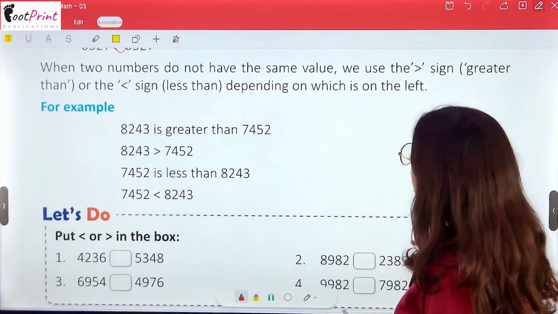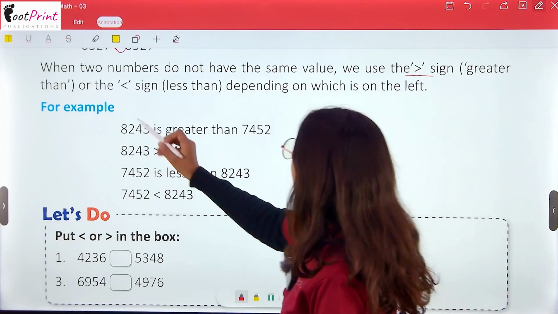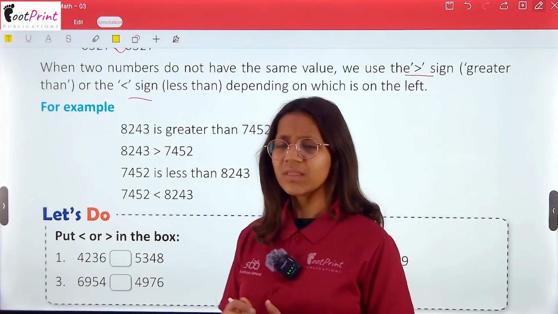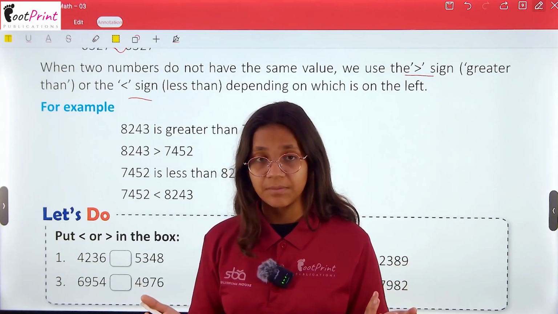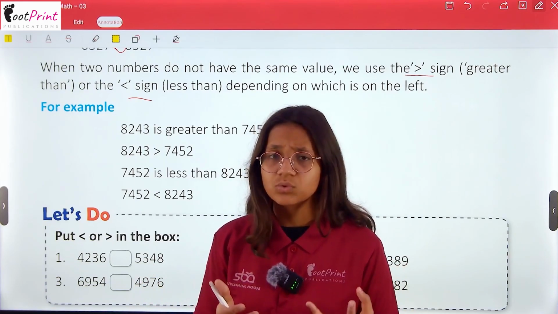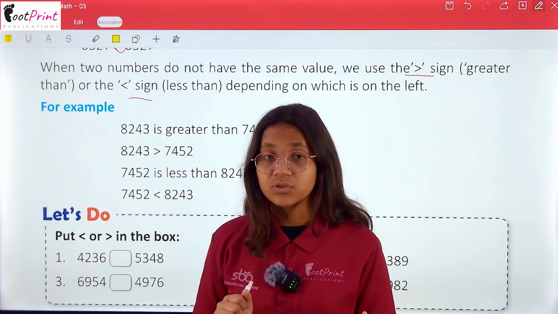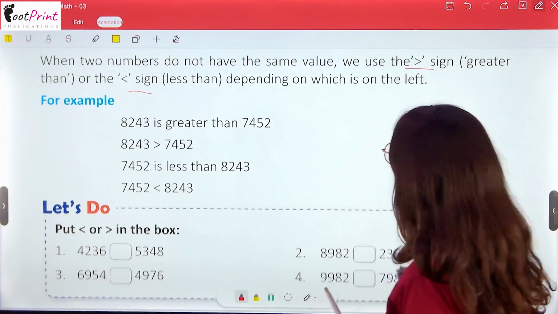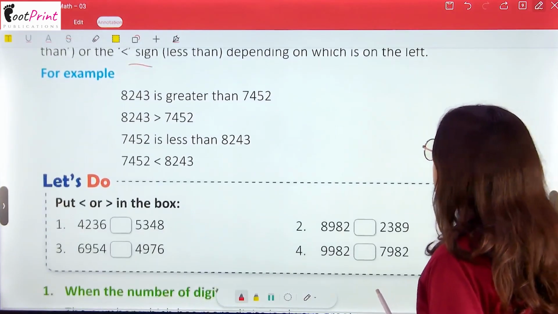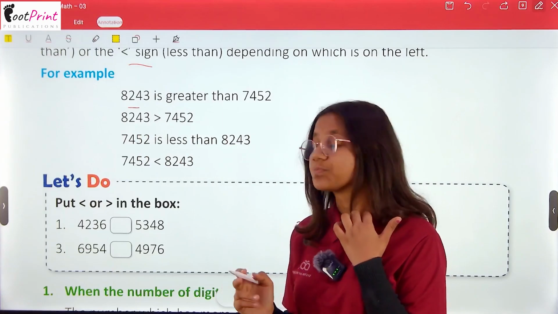Now when two numbers do not have the same value, we use either the greater than sign or the lesser than sign. If the two particular numbers or digits are not the same, then we apply a symbol in between them, which means maybe it's greater or maybe it's smaller. So depending on which is on the left, 8243 is greater than 7452.